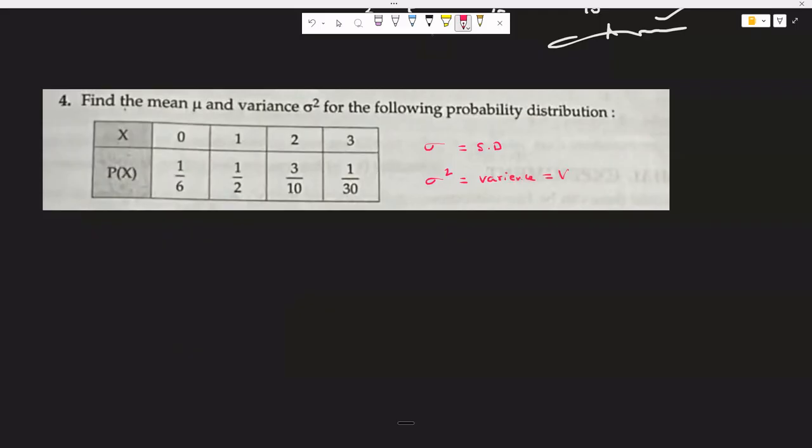Variance is also indicated with V sometimes. The distribution they mentioned, just write down like this, given x and p of x.